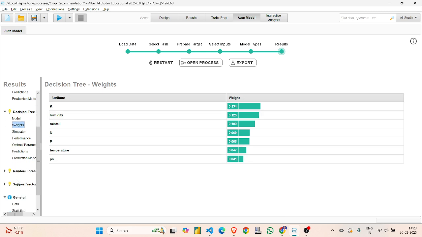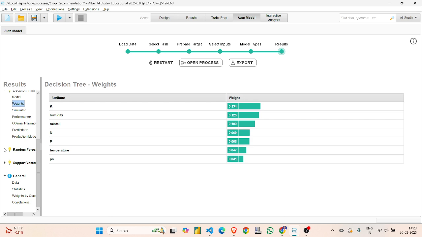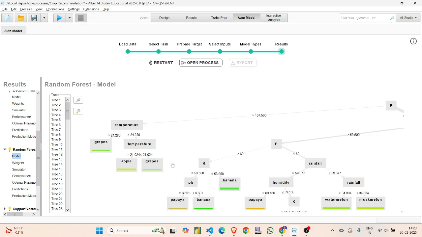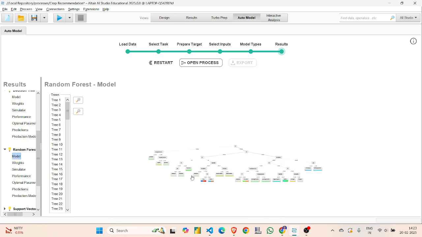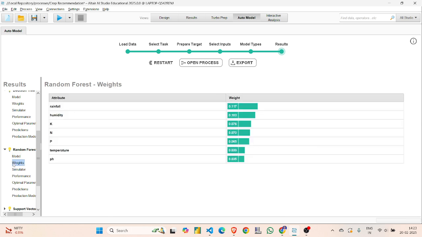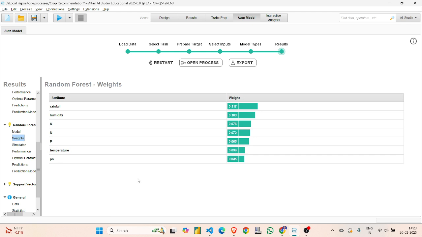For the random forest model, you can view this. This is the random forest model, and these are the weights. Again, rainfall has the highest weight in the random forest model, followed by humidity. That's why we see in the SHAP values that humidity and rainfall are the most influential factors for crop prediction.